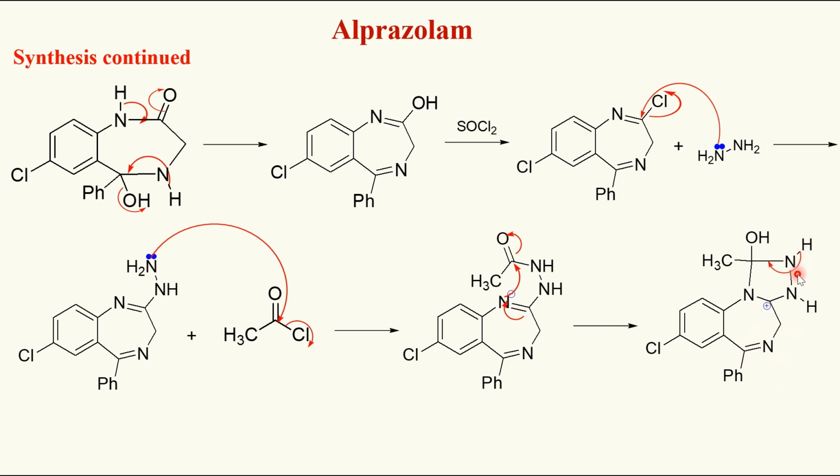These electrons are utilized to form the bond with the adjacent carbon and it has to maintain its tetravalency. OH minus gets kicked off. H plus and OH minus combine together and are lost as a water molecule. And the nitrogen hydrogen bond breaks over here to satisfy the positive center. These electrons are utilized and the bond between the carbon and nitrogen is formed and it gives rise to triazolobenzodiazepine, the alprazolam. We have achieved the synthesis of alprazolam by following the route mentioned here.